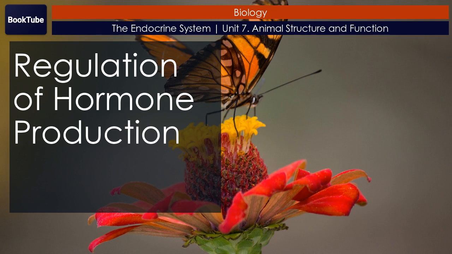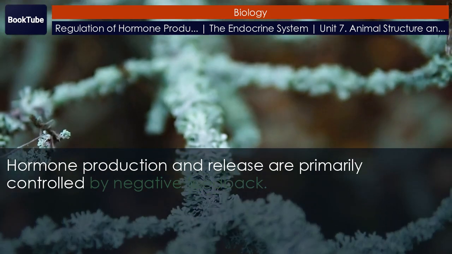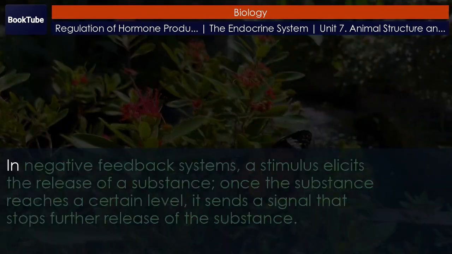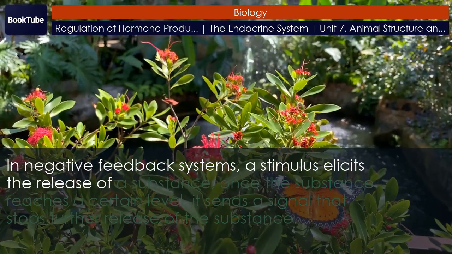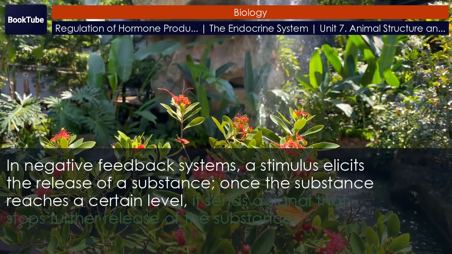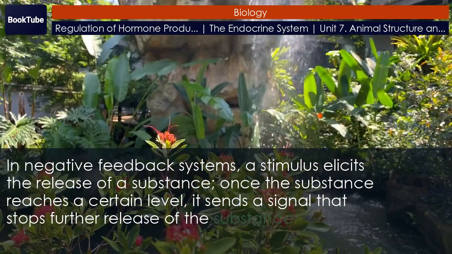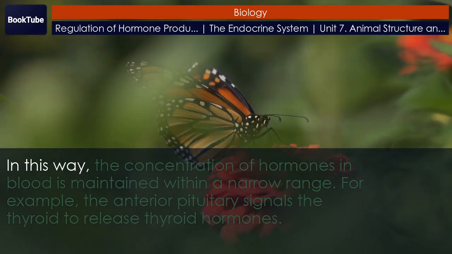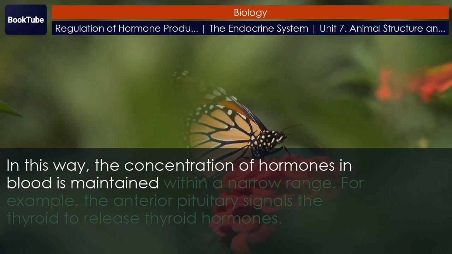Regulation of hormone production. Hormone production and release are primarily controlled by negative feedback. In negative feedback systems, a stimulus elicits the release of a substance. Once the substance reaches a certain level, it sends a signal that stops further release of the substance. In this way, the concentration of hormones in blood is maintained within a narrow range.